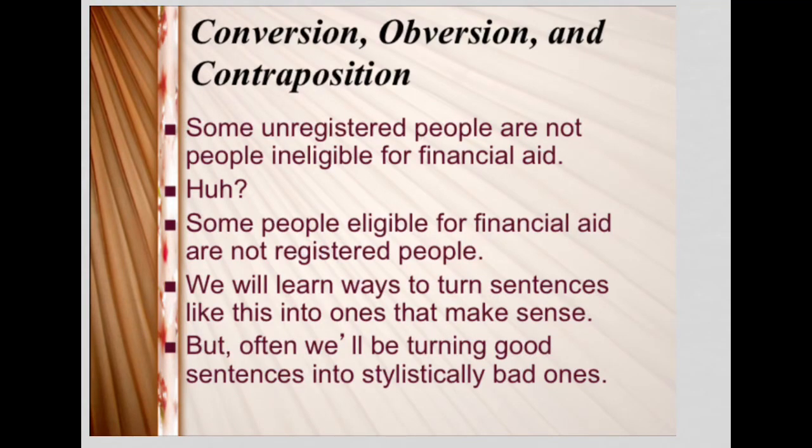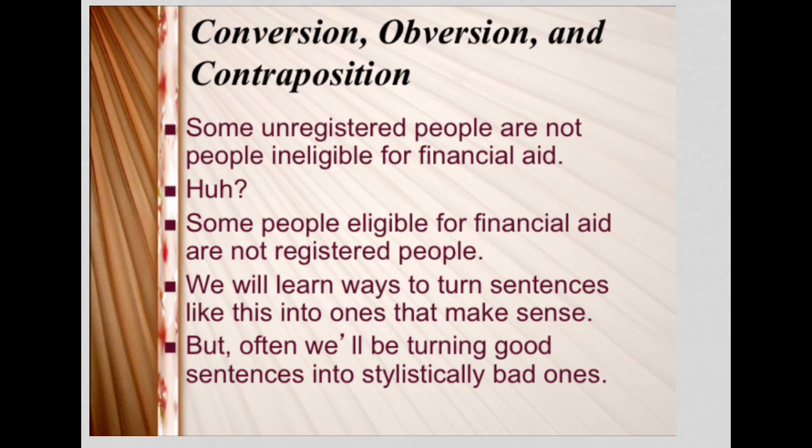Well, all right, welcome to our next section, which, as you can see here, is on conversion, obversion, and contraposition. These are, we could say, tricks you could perform with standard form categorical propositions. And while at times in this section it might seem like there's not really any point to this, I would motivate this section by looking at the example at the top of this slide, which says, here's a sentence: some unregistered people are not people ineligible for financial aid.